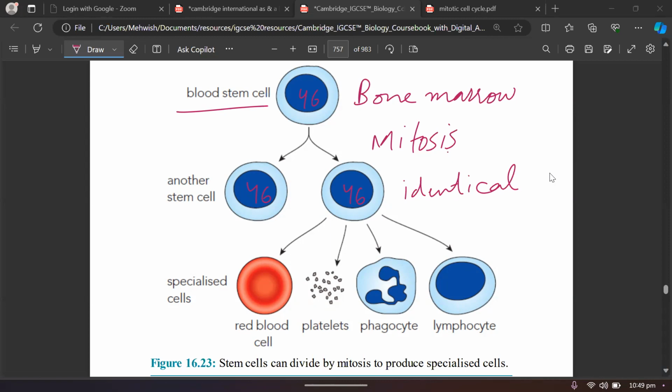And then now comes the specialization part, that there will be some genes that will be switched on, there will be some genes that will be switched off, right? And then they will develop certain specific specialized cells like lymphocytes. They are the white blood cells that produce antibodies. Phagocytes, they have got a lobed nucleus and granular cytoplasm. And then there are platelets. They can help us in clotting.